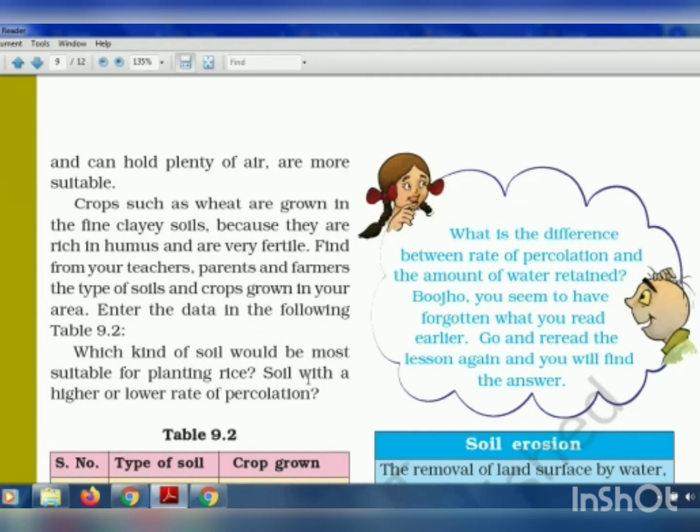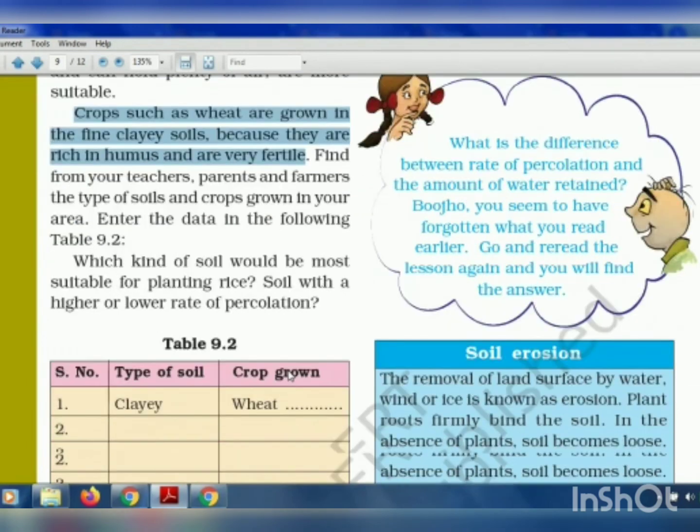So they are very important. You should remember them. Now, crops such as wheat are grown in fine clay soil because it is rich in humus and very fertile. Okay, so this is one reason why wheat is grown in fine clay soil, which has very small particles of the soil.